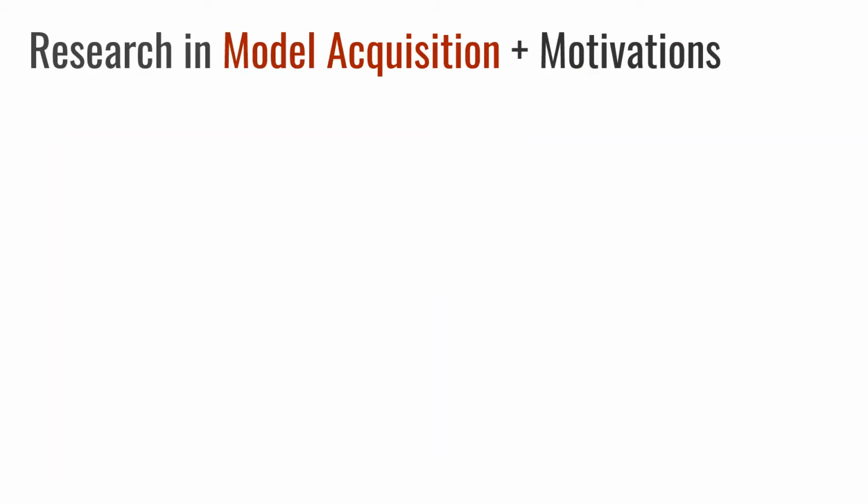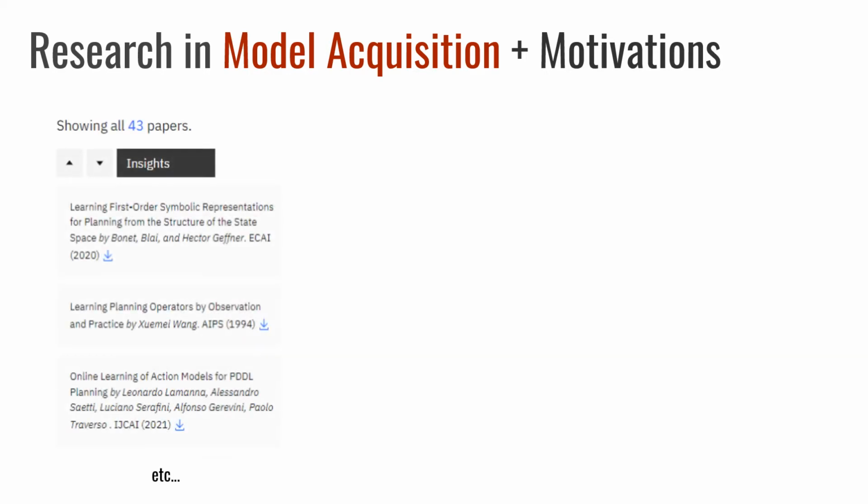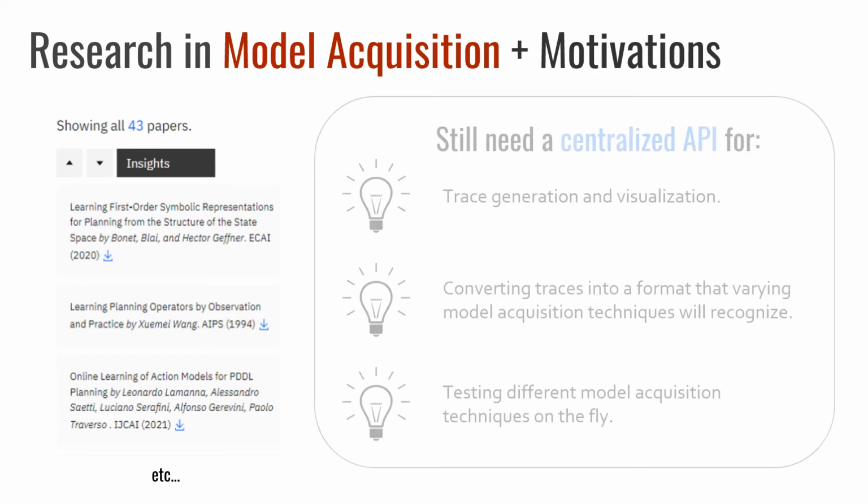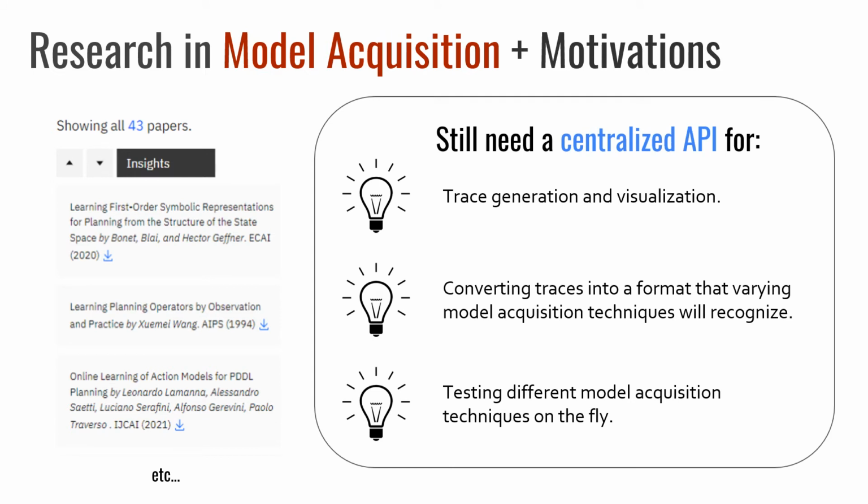Model acquisition research has been developing for over 3 decades, with no less than 43 papers in the scope and much more to come. Each technique aims to improve on the performance of existing methods or to explore model acquisition on different types of trace data, for example on partially observable or noisy data. However, the planning community is lacking a centralized place to access these model acquisition techniques for their data. Even if the code for all the techniques were readily available, no centralized API exists, which makes it difficult to flip between different techniques, quickly generate and visualize trace data, or even convert your traces into the right format for these techniques to use. This apparent gap in planning toolkits led to the creation of MACQ.